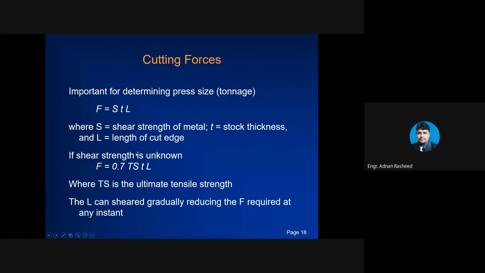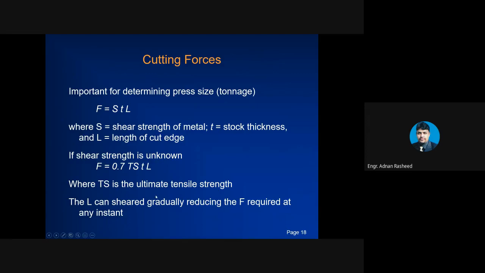If the shear strength is unknown, you can take the ultimate tensile strength. In that case, F will be equal to 0.7 times TS times T times L, where TS is the ultimate tensile strength, T is the stock thickness, and L is the length of the cut edge. L can shear gradually, reducing the F required at any instant.